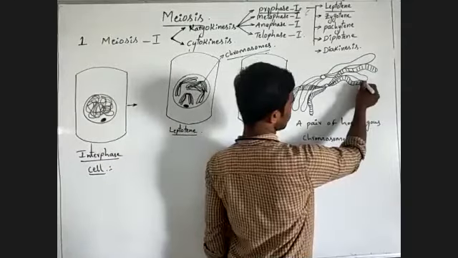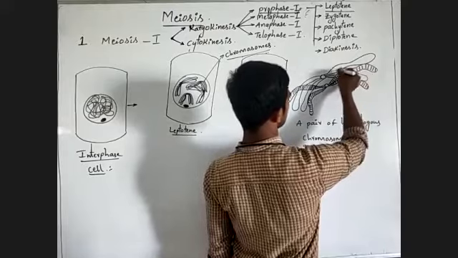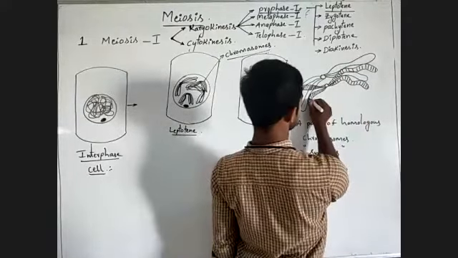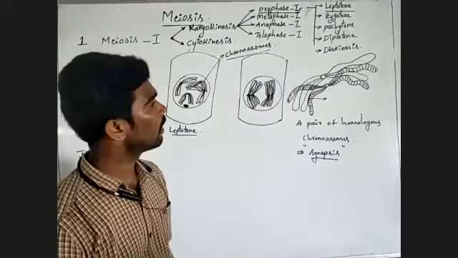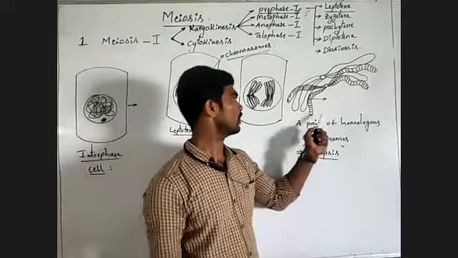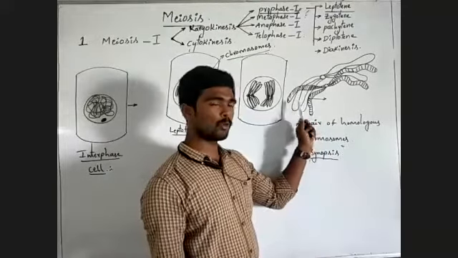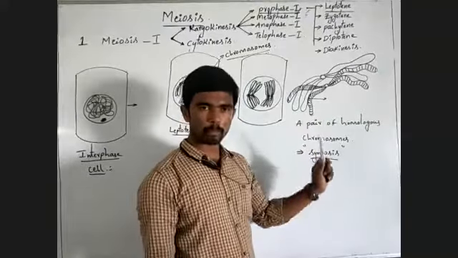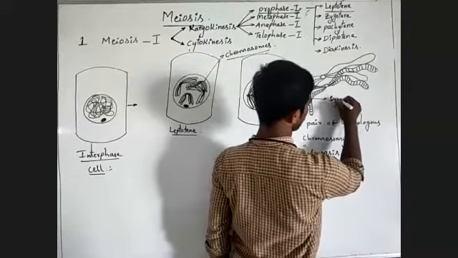Here another complex, here another complex, like this. These types of complexes formed between the two chromatids of two different chromosomes of a homologous pair are called synaptonemal complexes.